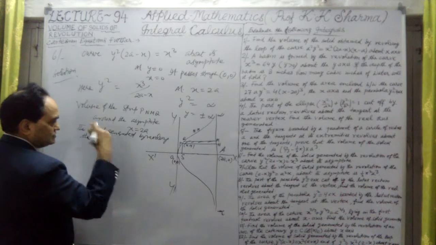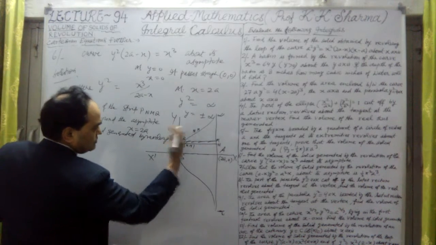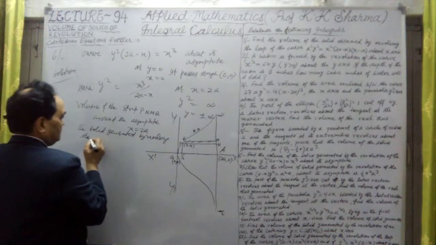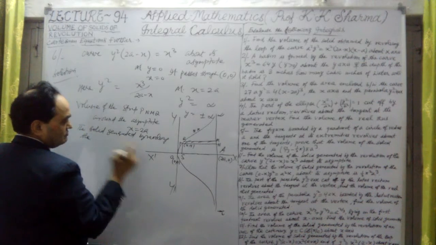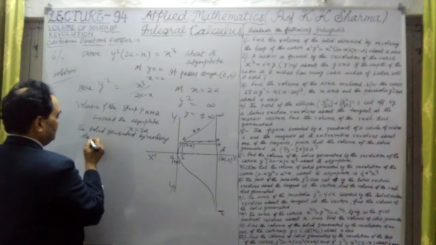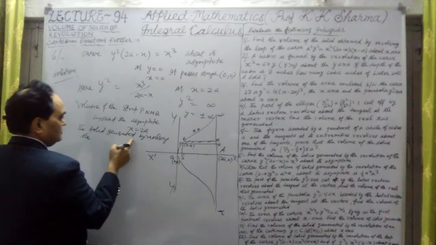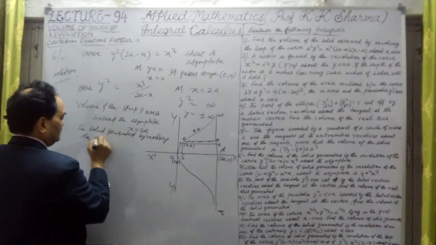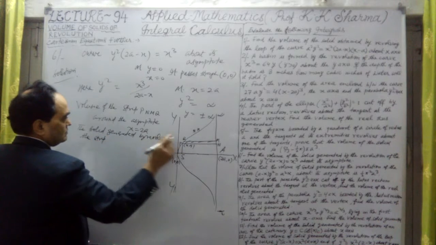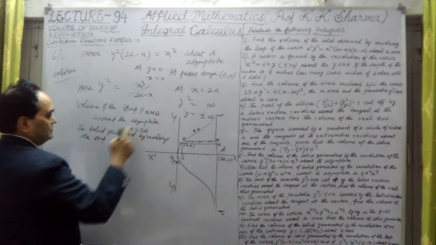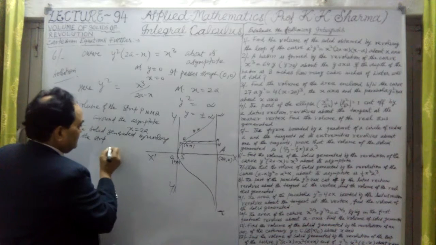First I'm taking the strip here, after that this whole curve will be revolved. So that will be the equation here. We will take the limits minus infinity to plus infinity, generated by revolving the strip PNMQ.